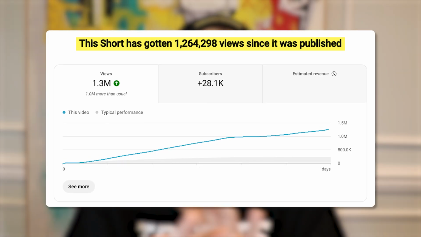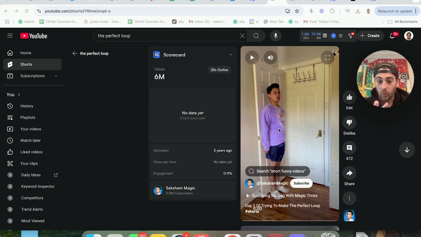So the more loops that you can get, people watching the video over and over again, guess what ends up happening? You, as a result, get more views. In fact, this is one of the only things that you can do to literally add 30 to 50% reach instantly. This is how you loop a video. So if we watch this video right here, this is actually what a loop looks like. You can see right here that this is the beginning of this video, but the reality is this is actually the end of the video. All this creator did was take the beginning of the video and place it at the end, and what that does is actually make a loop.